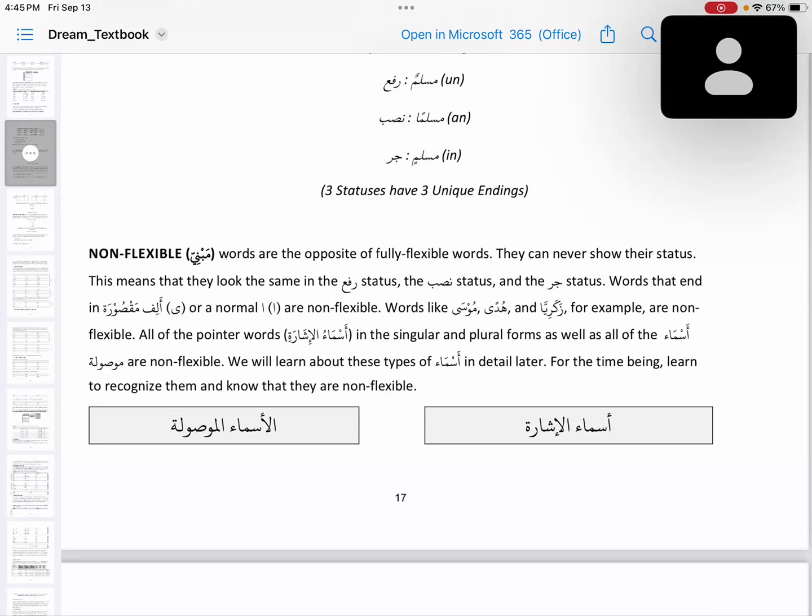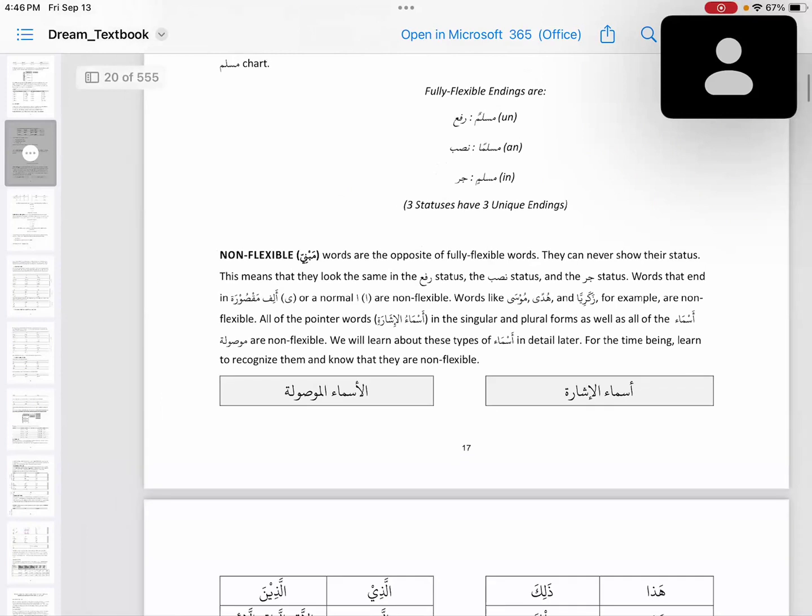Words that end in Alif Maksura or normal Alif, words like Musa, Huda, Zakaria, for example, are non-flexible. All pointer words, Asmaul Ishara, both in the singular and plural forms, and Asma Mausula, all of these are non-flexible.